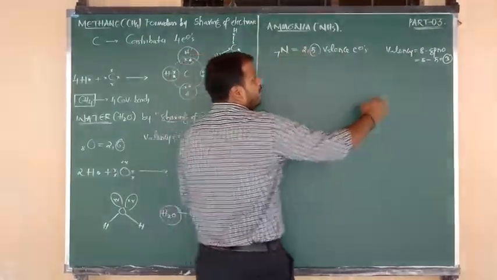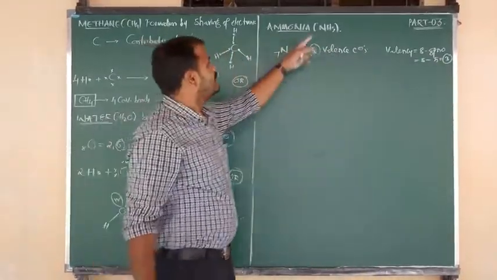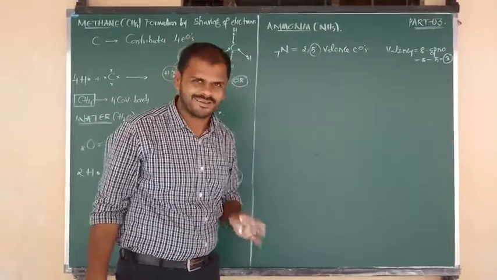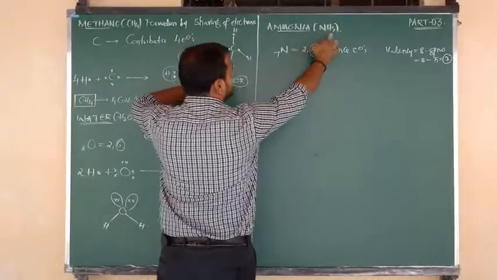So out of 5, only 3 electrons can be contributed to the surrounding 3 hydrogen atoms, and 3 covalent bond formations will occur. Okay, now I am going to show the diagram. How many hydrogens are there here?